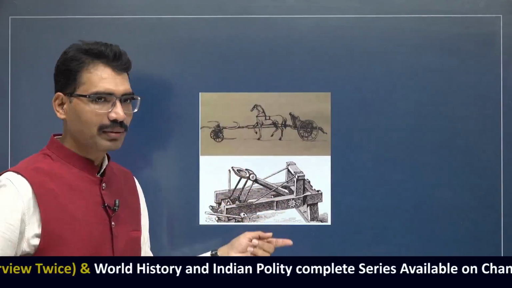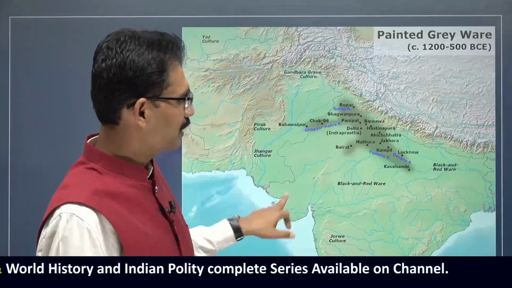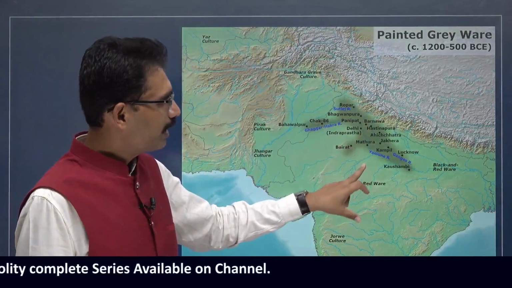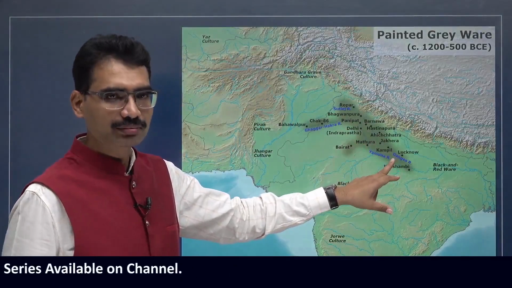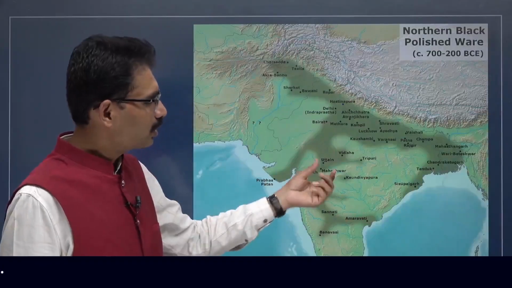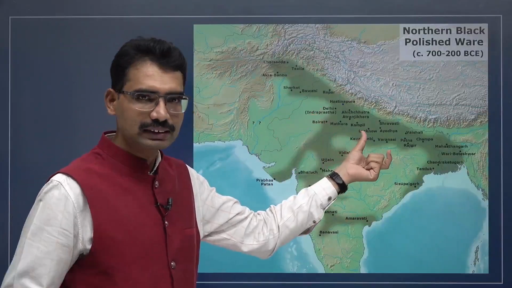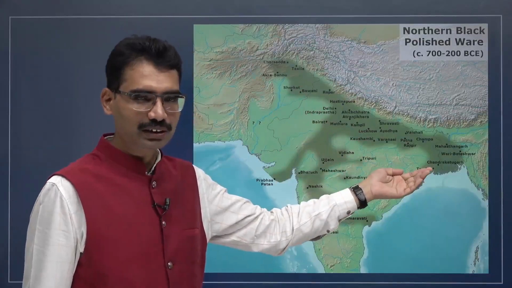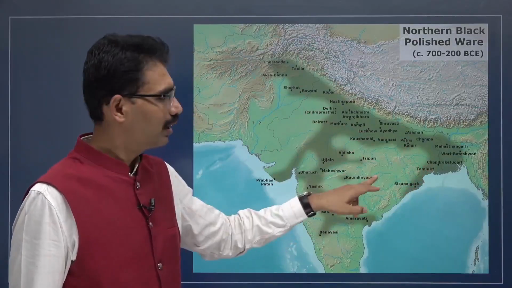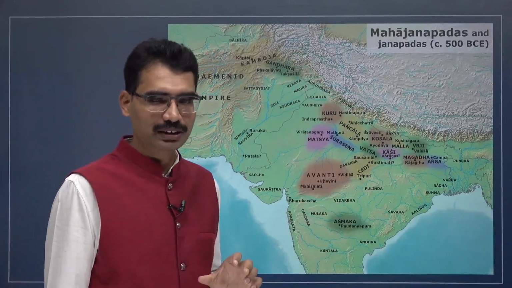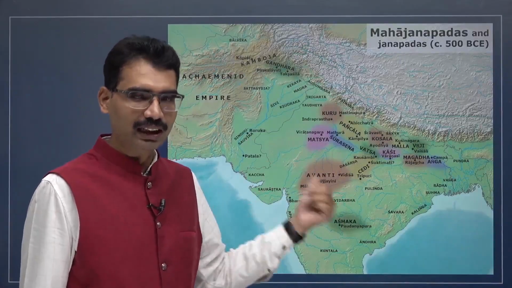In this way, some kind of innovations emerged during this time period. These are various PGW sites. On top of it, this is a later Vedic time period. On top of it, many cities emerged. During this time period, so many fortifications were also there. Another kind of urban technology. This is also the period of second urbanization, after the Indus Valley Civilization.